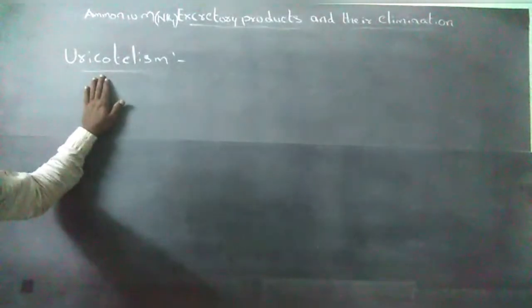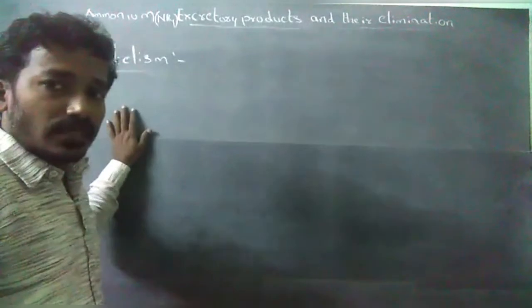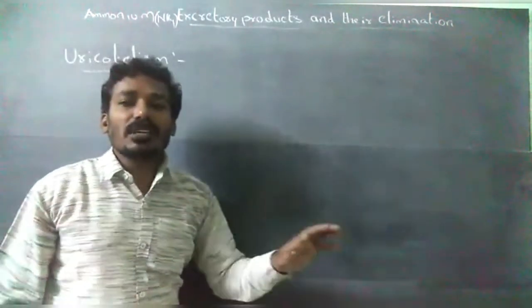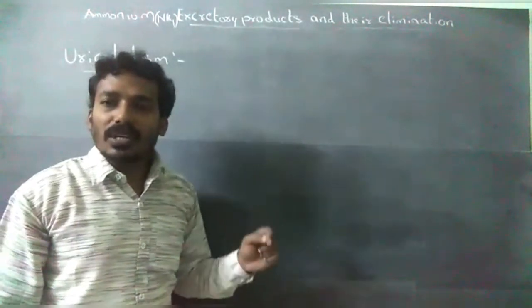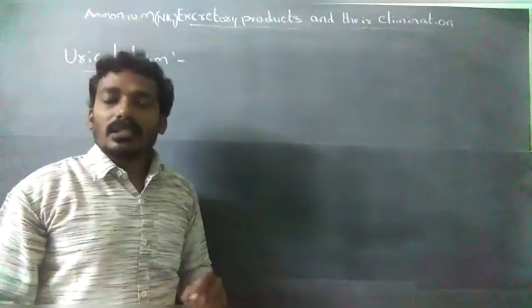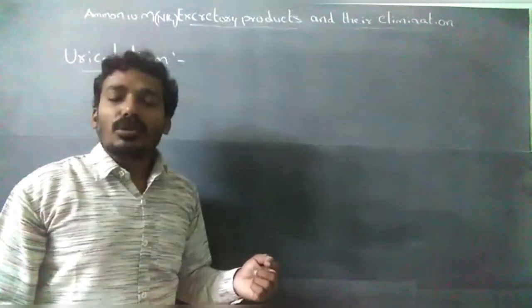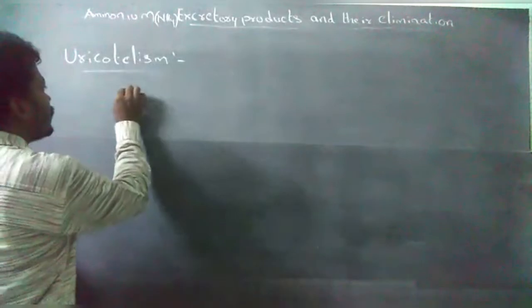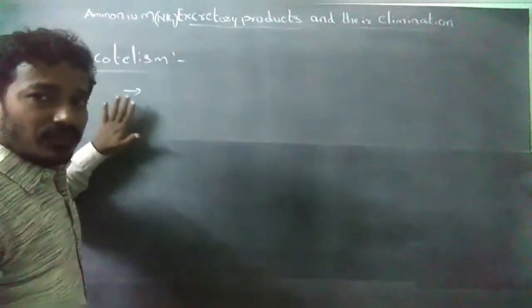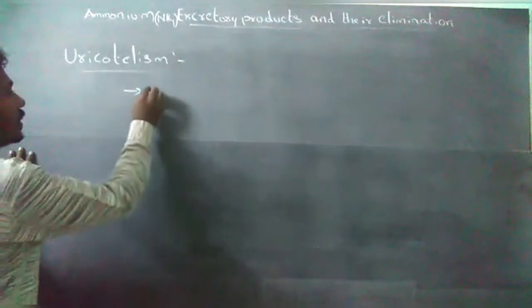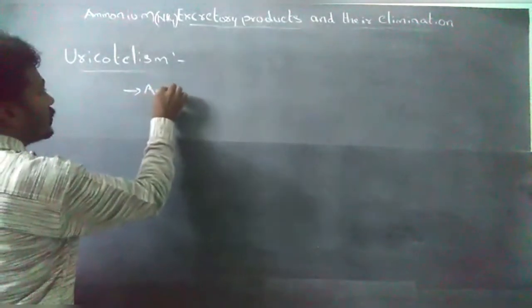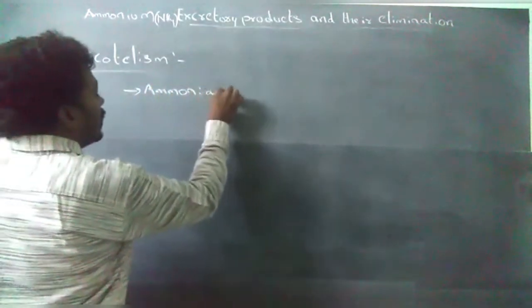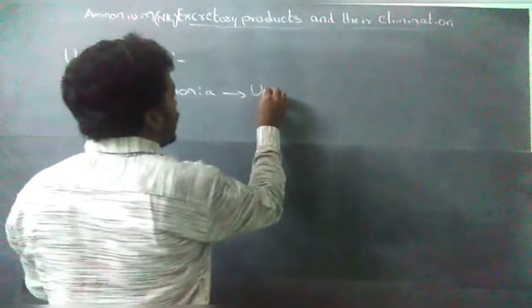Next, uricotelism. Uricotelism means the process of elimination of uric acid. These organisms are uricotelic organisms. Uric acid is derived from ammonia. Ammonia forms uric acid.